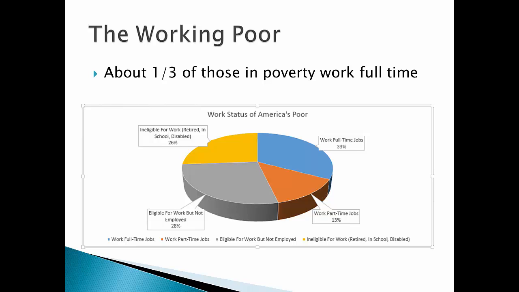If you look at the other figures, only 28% of people are eligible for work but are not employed. A huge segment of the poor are kids, and so 26% are unable to work. They're ineligible to work because of being children or being in school. Other people are disabled, like I mentioned before. And also other people are retired. So that segment of the population is ineligible for work.